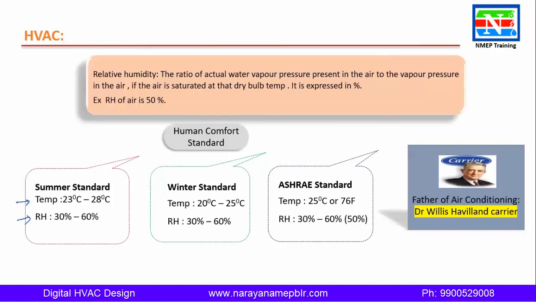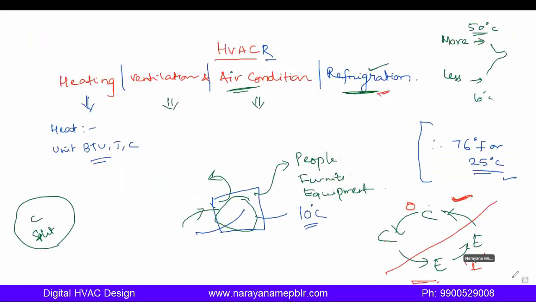What is relative humidity? Any idea what is relative humidity? The moisture content in air. Yes. For example, this is one glass. I can fill the water 100%, right?